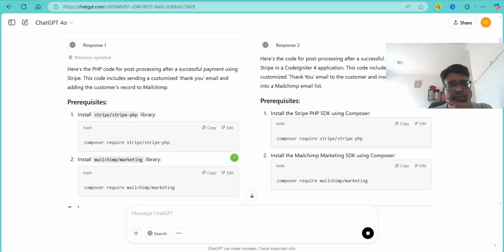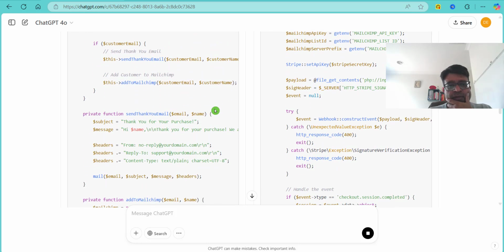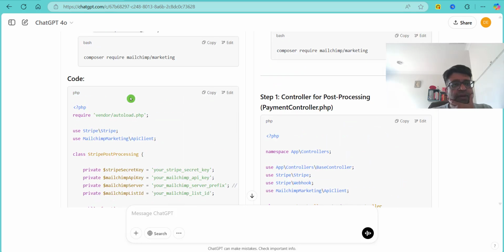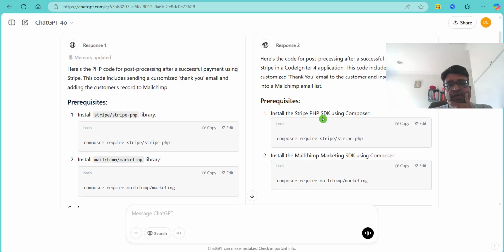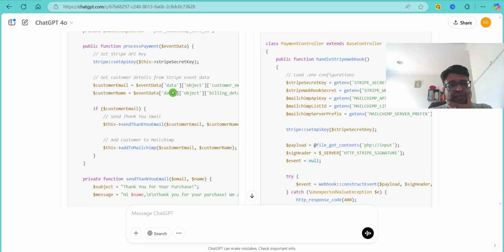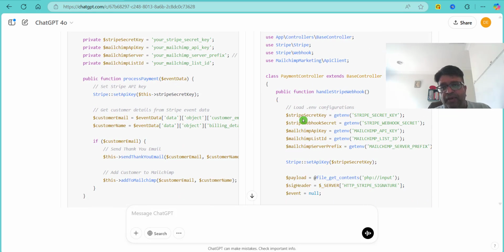Okay, so ChatGPT is trying to give me response 1 and response 2. That's a good part of it, because now I have an option to choose which one is good for me. I can definitely say that response 2 is better, because ChatGPT has given due consideration to secure code.